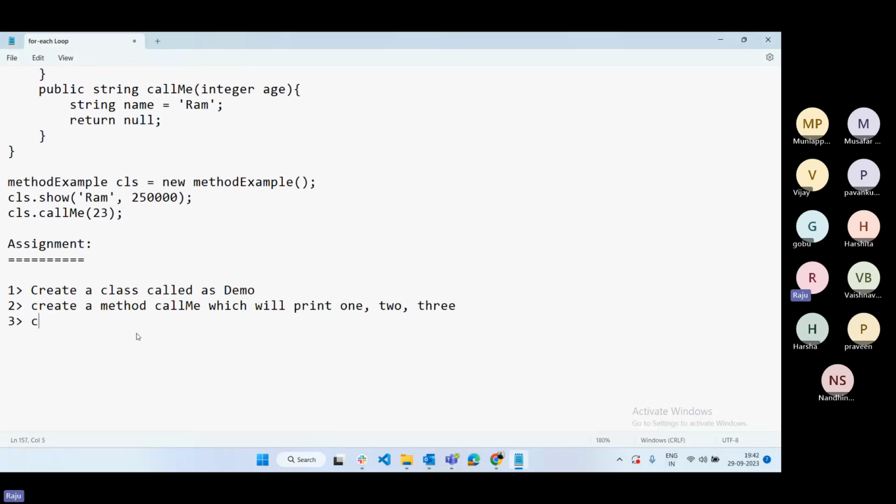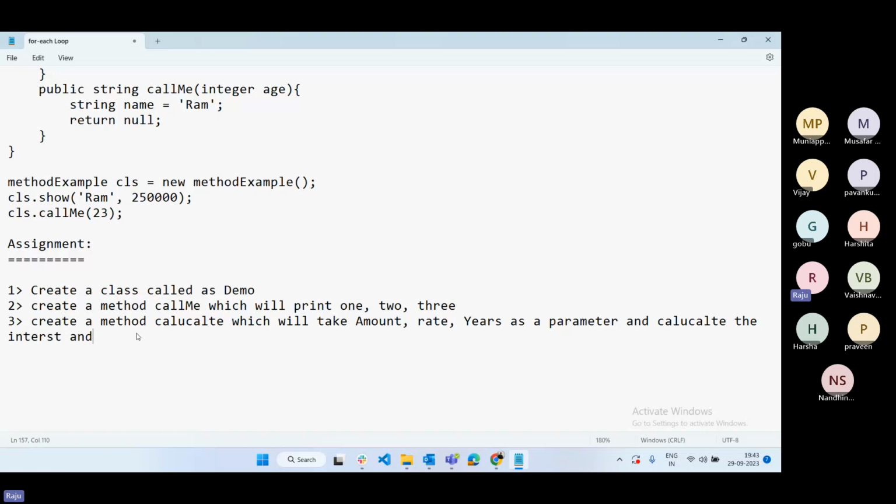Third point is create a method, calculate, which will take amount, rate of interest, and years as parameters, and calculate the interest and print the value. How to print the value?